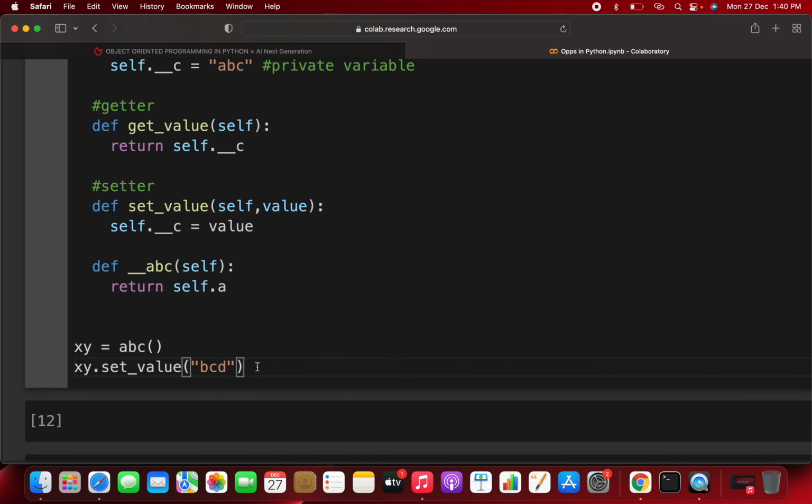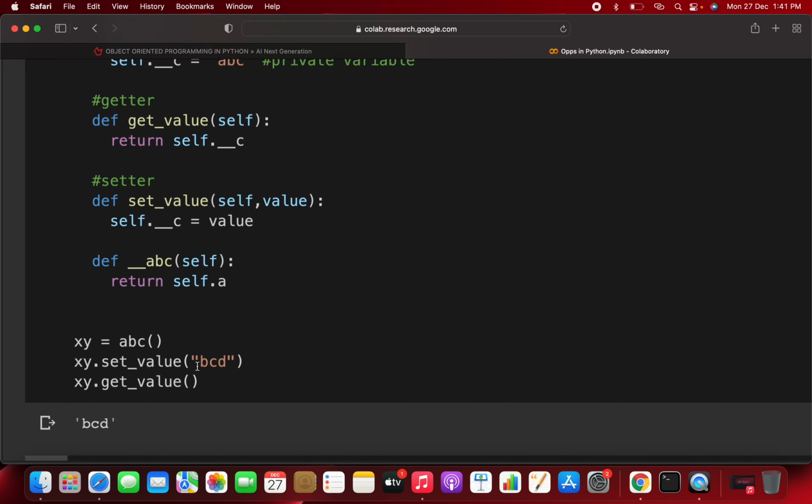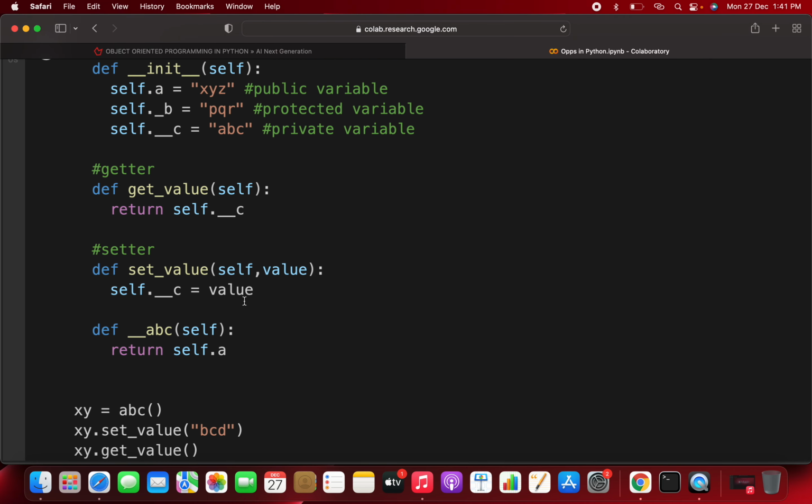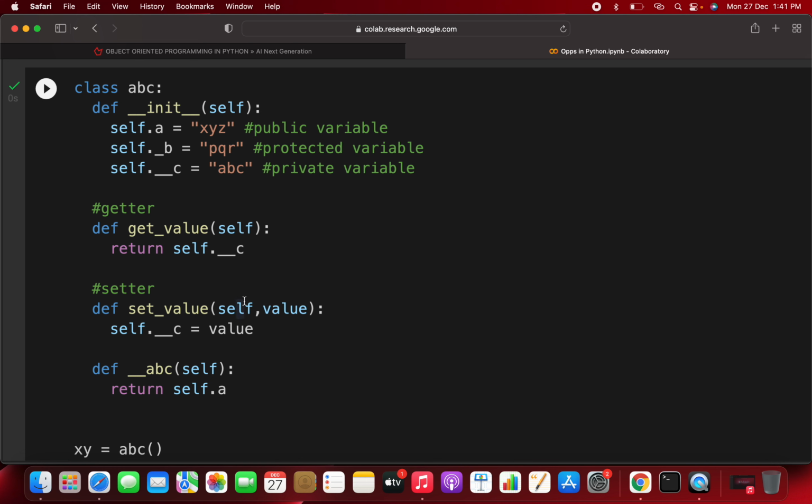Now if you want to access the value again, to check whether it has been changed from ABC to BCD, you can do it with the help of get_value. So again you call xy.get_value. Now let's see what the answer will be. It has been set to BCD. Previously it was ABC, now it has been changed to BCD. So this was the concept of encapsulation in Python.